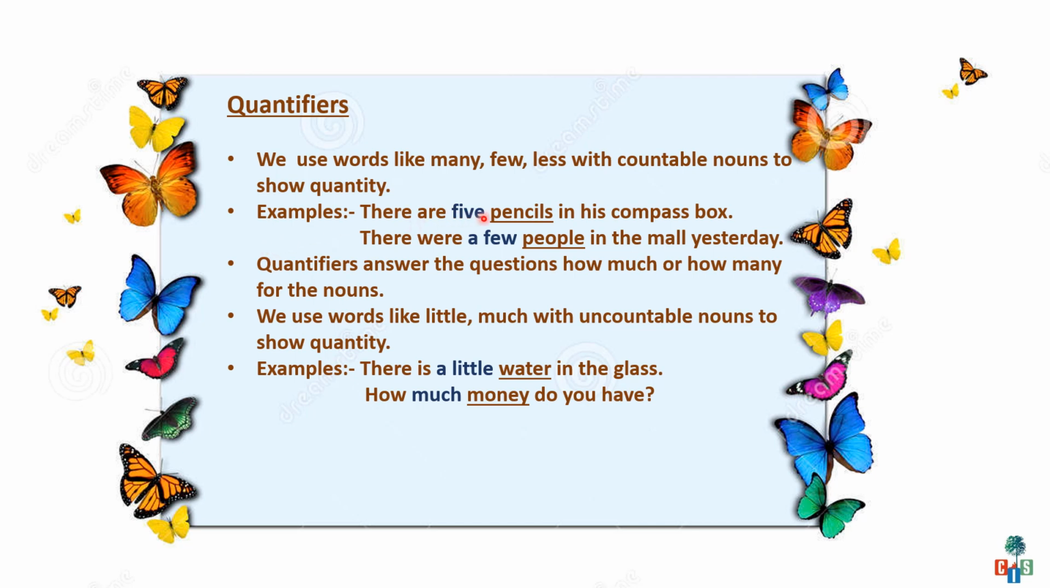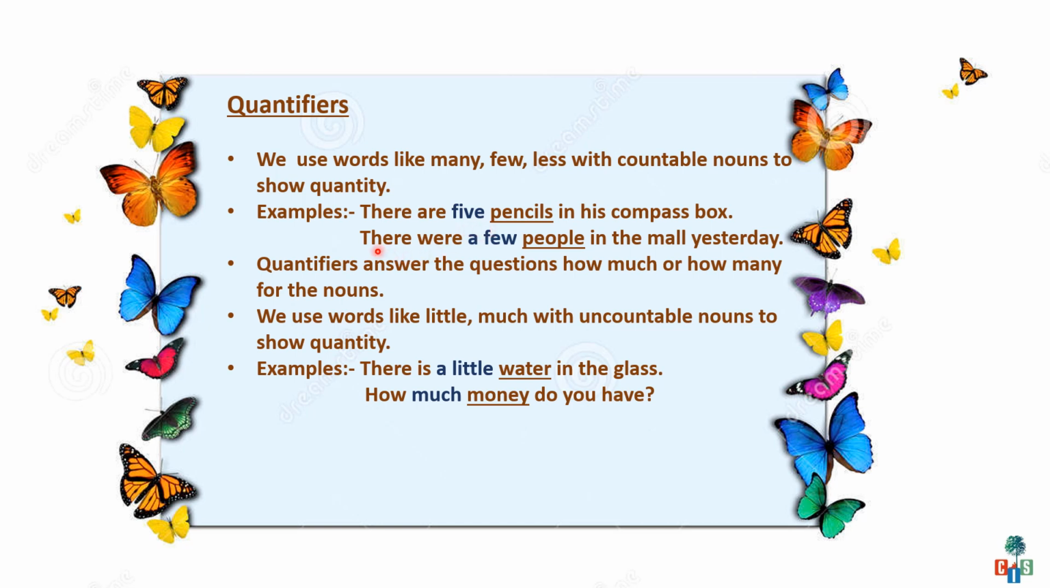Examples, there are 5 pencils in his compass box. Children, always first identify the noun given in the sentence. What is the noun here? Pencils. Can we count pencils? Yes. So, before this countable noun, I have written a number, that is 5. You can use many, you can use few also.